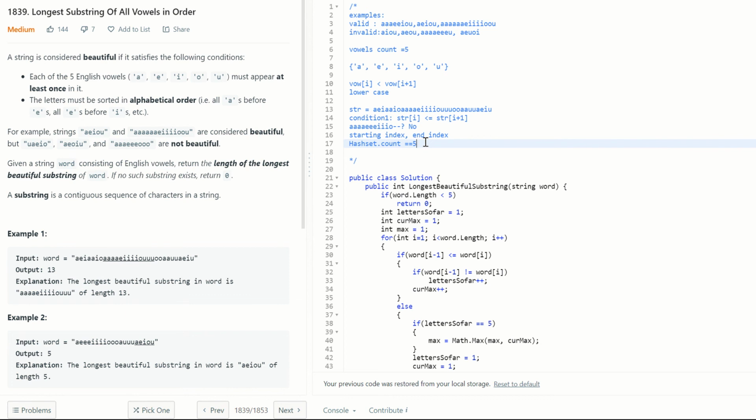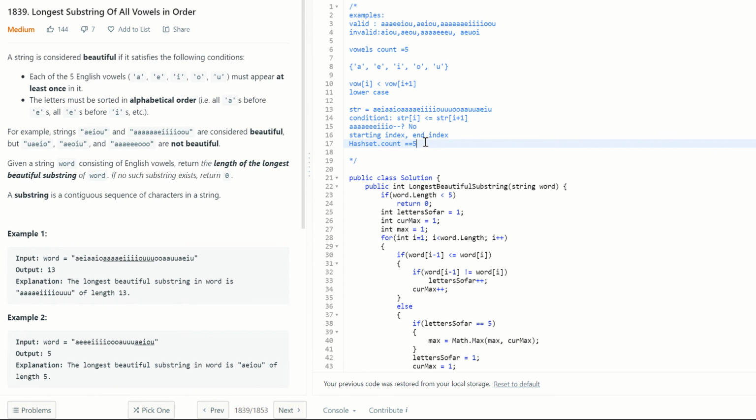But do we really need to use the hash set? That is another question. There are only five alphabets which are vowels. There is nothing wrong in using the hash set as it is holding just 5 characters all the time. There is not a big overhead. But for every character you will be searching the hash set to see whether it has the character or not. In order to avoid that, all we need is how many times the character really changes.